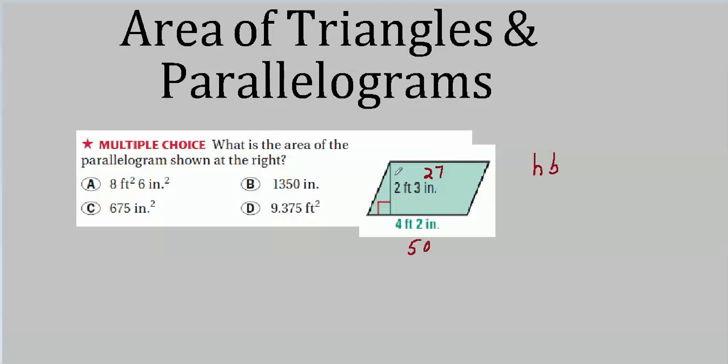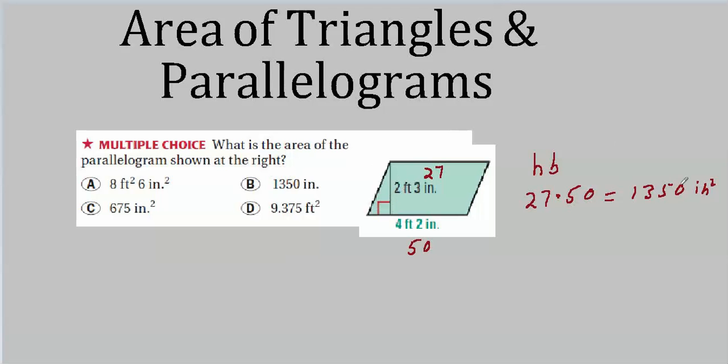The area of the parallelogram, as we know, is HB, but now we can write that H is 27 and B is 50. So if we were to multiply this out, we get 1350 square inches. That's B. What about this one here? They did give us the dimensions in feet, so maybe they expect the answer in square feet also.